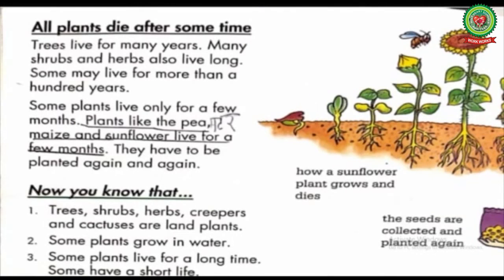Now children, open page number 8 and let's start reading this page. All plants die after some time. Trees live for many years. Many shrubs and herbs also live long. Some may live for more than 100 years. Children, we can categorize plants into different categories: plants that live for 1 year or less than 1 year, plants that live for 2 or 3 years, and plants that live for many years.